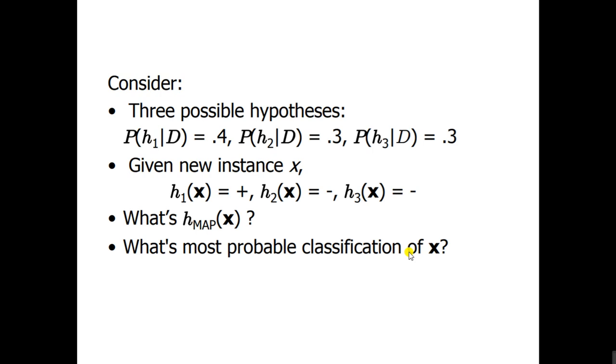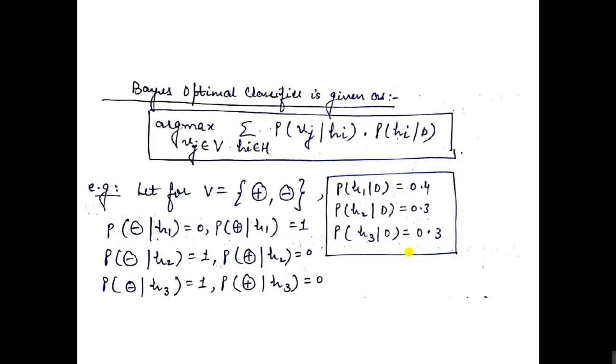Now, what is the MAP hypothesis of X and what is the most probable classification of X? So this is the formula we have, and this plus and minus are the instances, taking the data given as 0.4, 0.3 and 0.3.